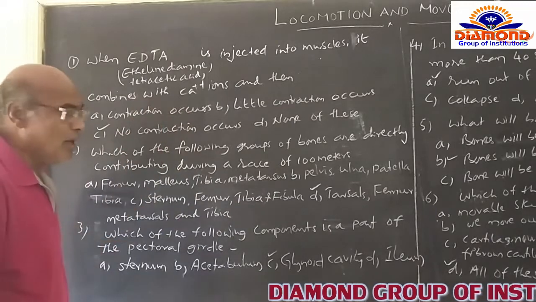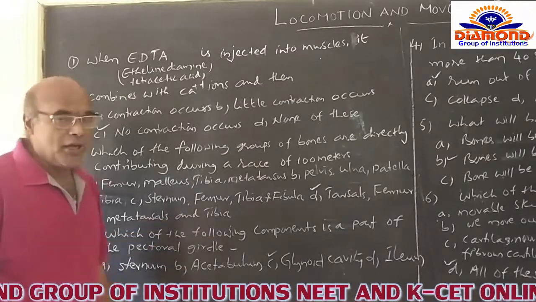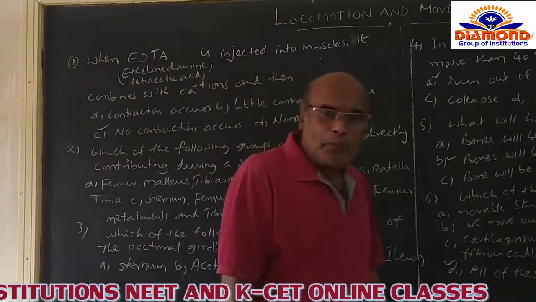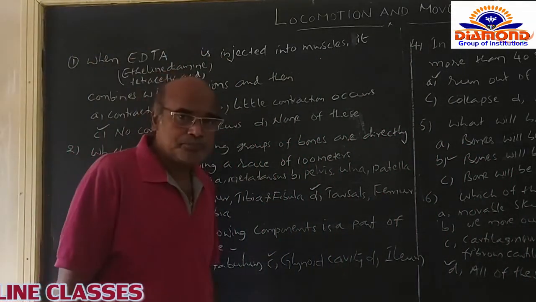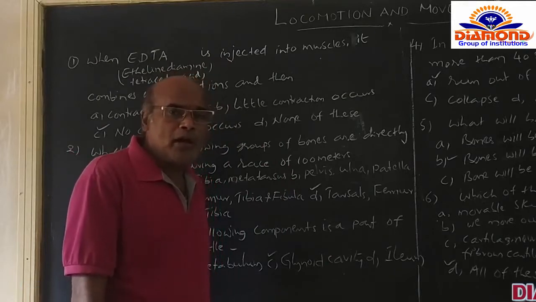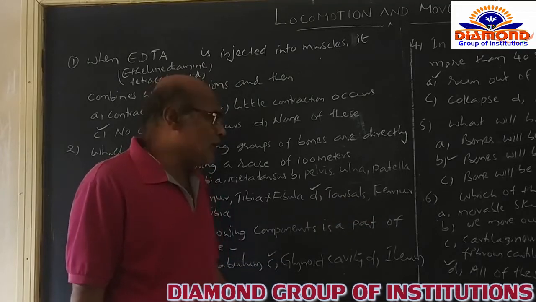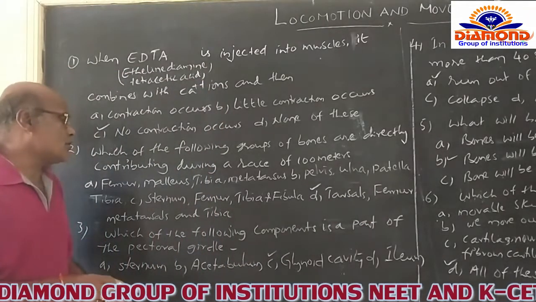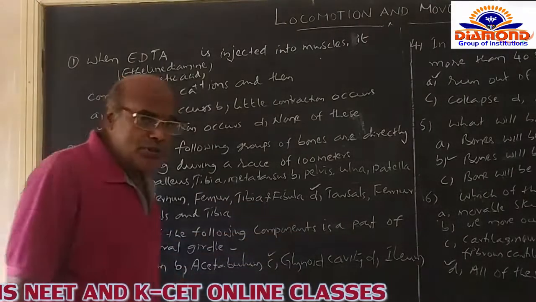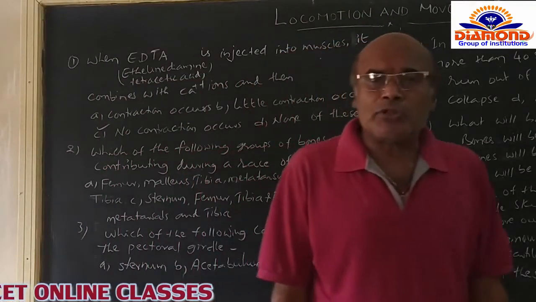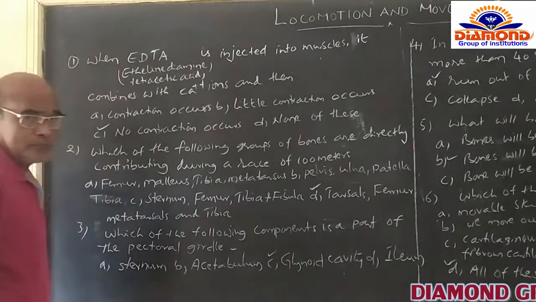Now we go for option D: tarsals, femur, metatarsals and tibia. All these bones are placed correctly in the hind limb. You know the bones present in the hind limb: femur, tibiofibula, tarsals and metatarsals. In option D, tarsals, femur, metatarsals and tibia are all given, so all these bones are correctly placed. That's why I am opting for option D. After that you go for the next question.